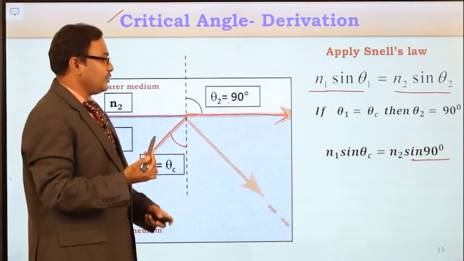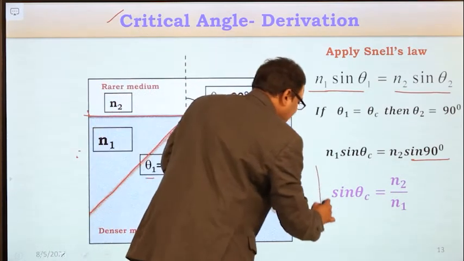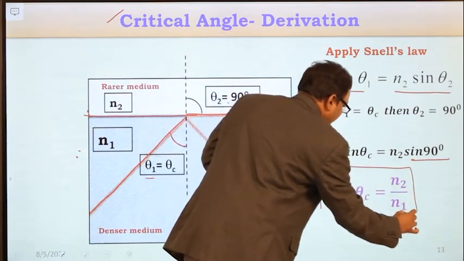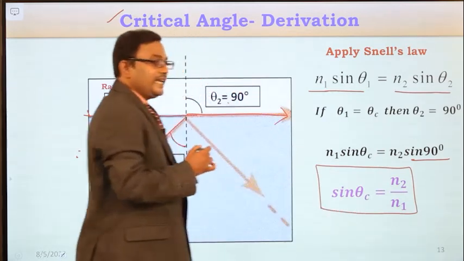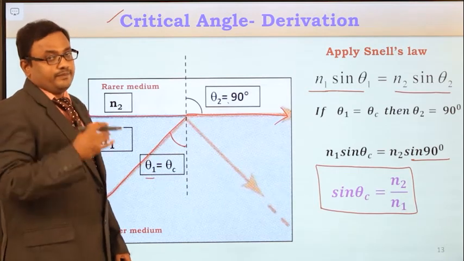Sin 90 is equal to 1. So now from this you will get the expression sin θc is equal to N2 by N1. So the critical angle depends on the refractive index of the medium.